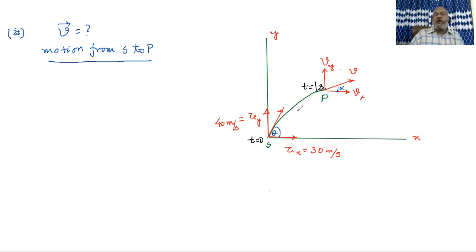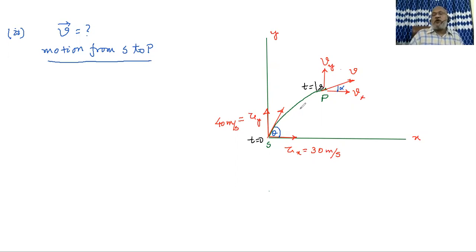Sometimes students fear. Maybe their thinking is that the body is moving in a curved path, so whether we will be able to apply the formulas like v equal to u plus at, s equal to ut plus half at square, v square equal to u square plus 2as for a curved motion, when the body is moving in a curve.